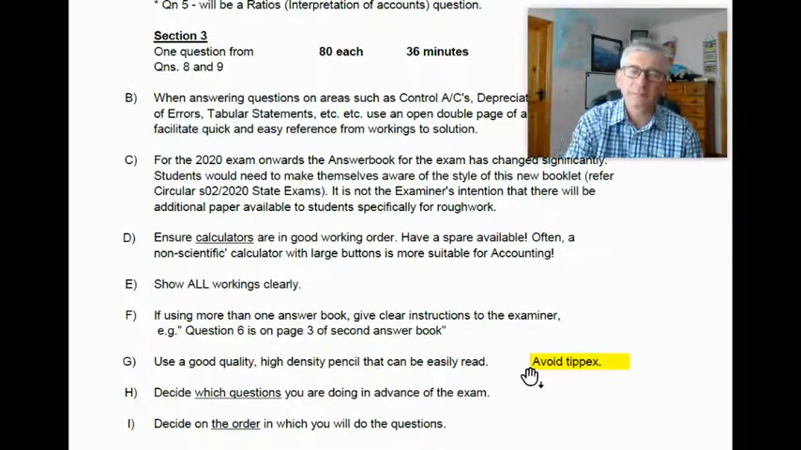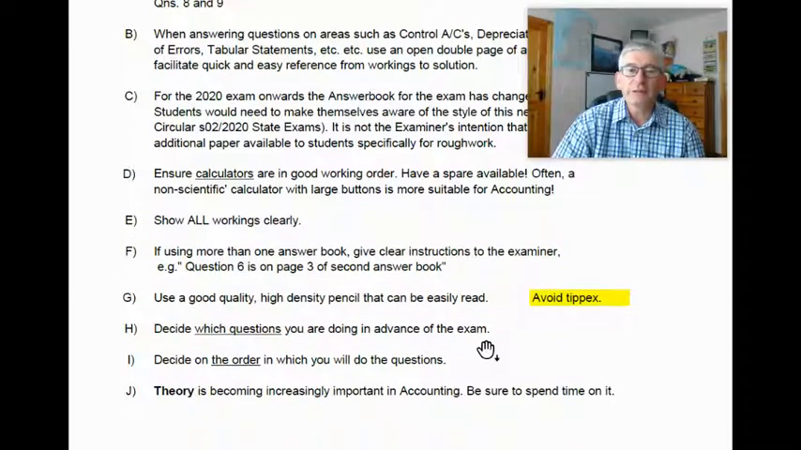Because what happens is, when scripts are passed around from car to car during the hot weather, the summertime, very often the Tipp-Ex will crack and break up, I suppose. And when you open up the script, all that you see in front of you is a cloud of white dust. So the recommendation, and the instruction from the examiner, is that you should really be using a blue or a black biro to answer your questions. But if you're going to use a pencil, be sure it's a high density pencil that can be easily read and won't fade.